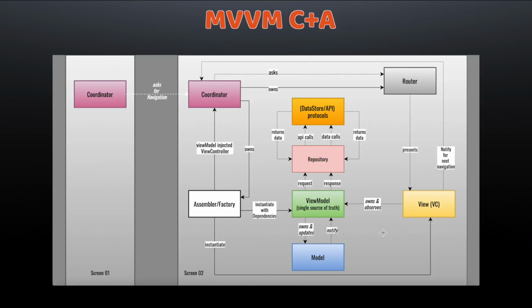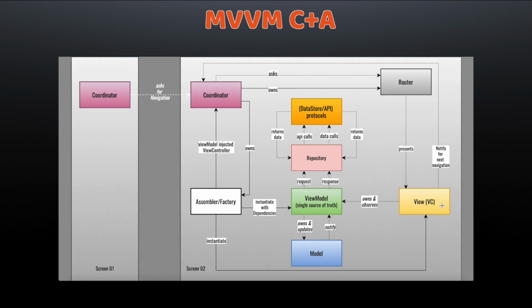This is basically the control flow and ownership diagram for the MVVM C+A architecture. For now, you need not be overwhelmed with the complexity of this particular diagram. The only thing you need to focus on is to understand how control or data is flowing in the MVVM C+A architecture. Later on, we will discuss each and every component individually also. The reason why we are doing this exercise is, once you understand the components and what exact responsibility they are performing in the MVVM C+A architecture, then it will become very easy for you to implement this particular structure in your projects.